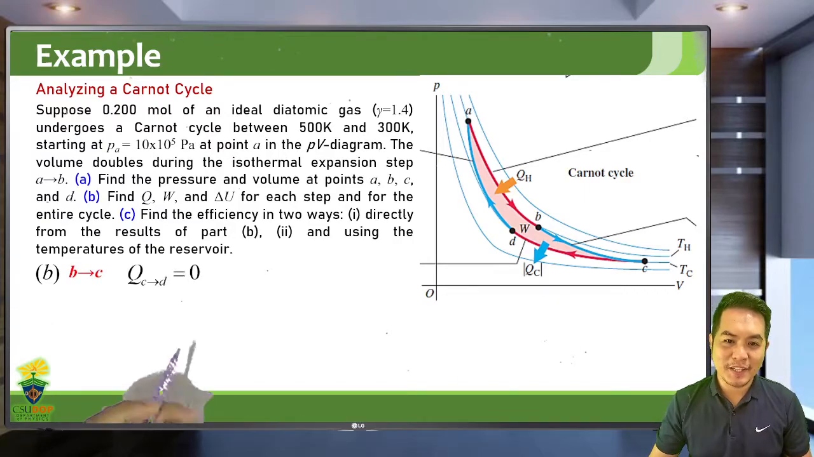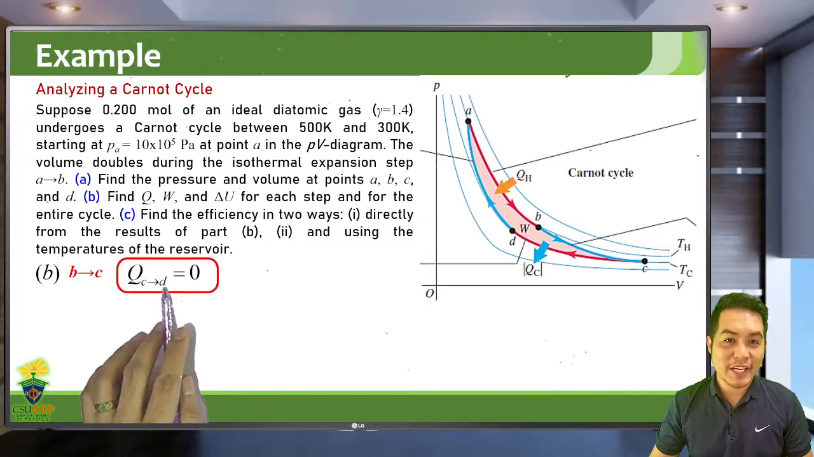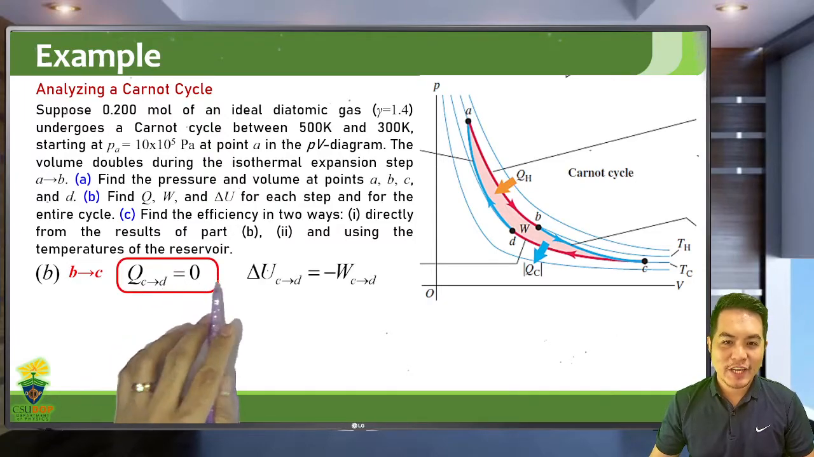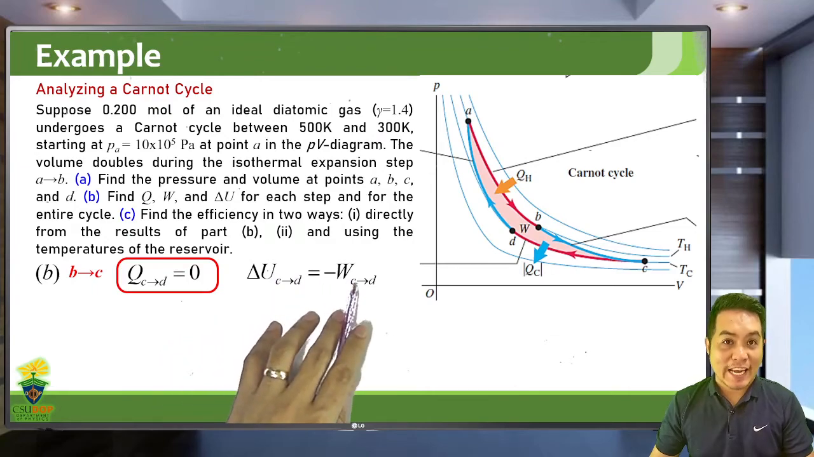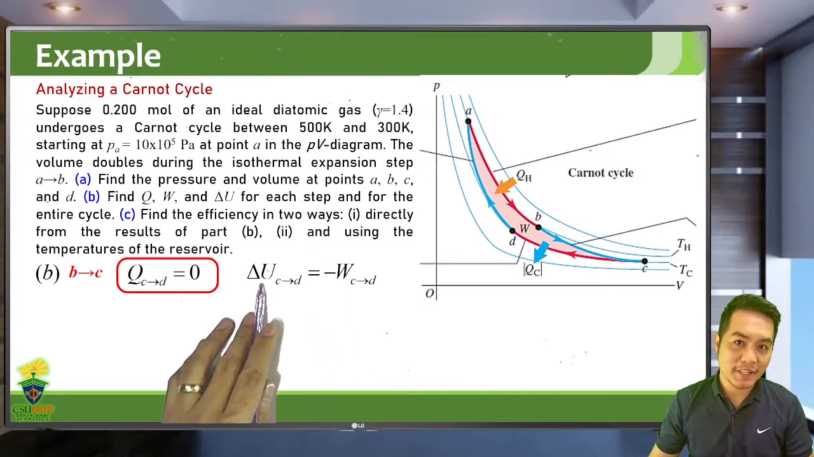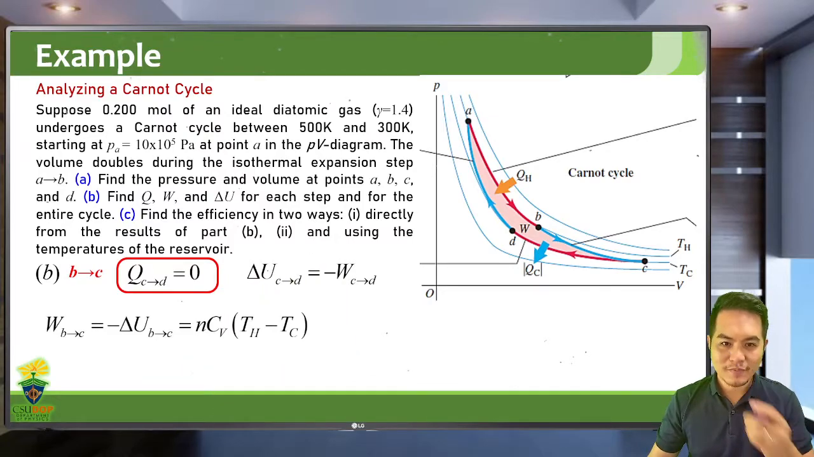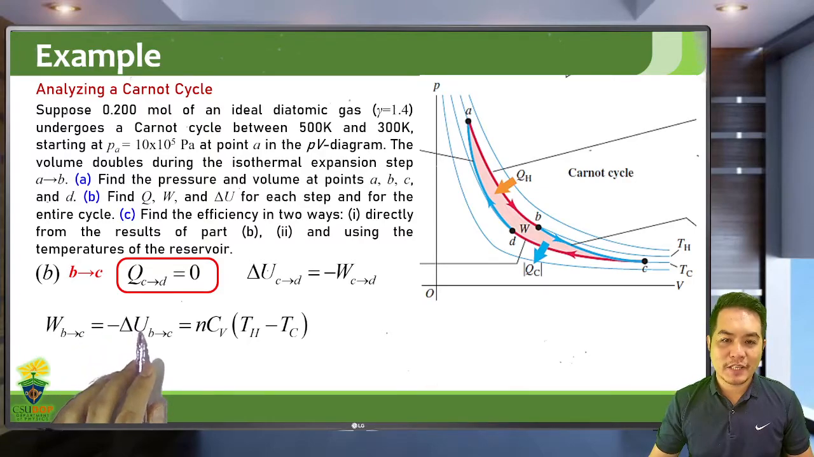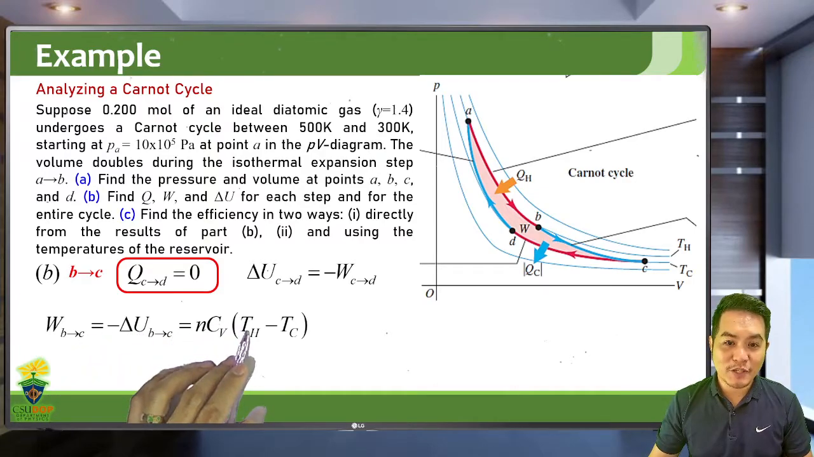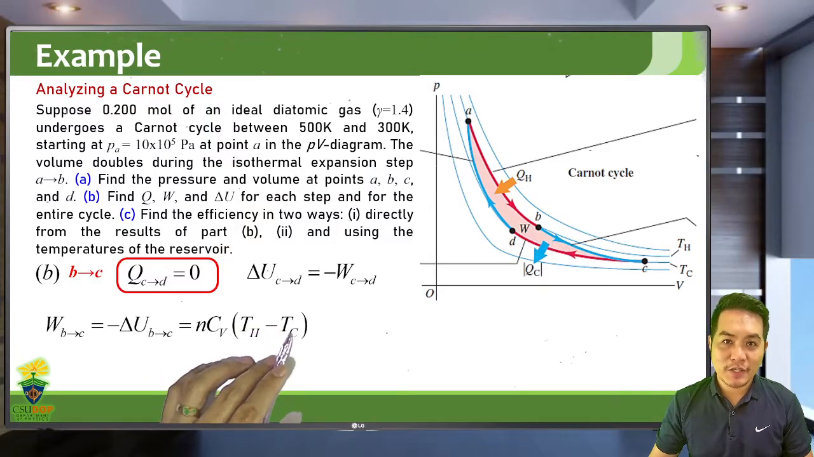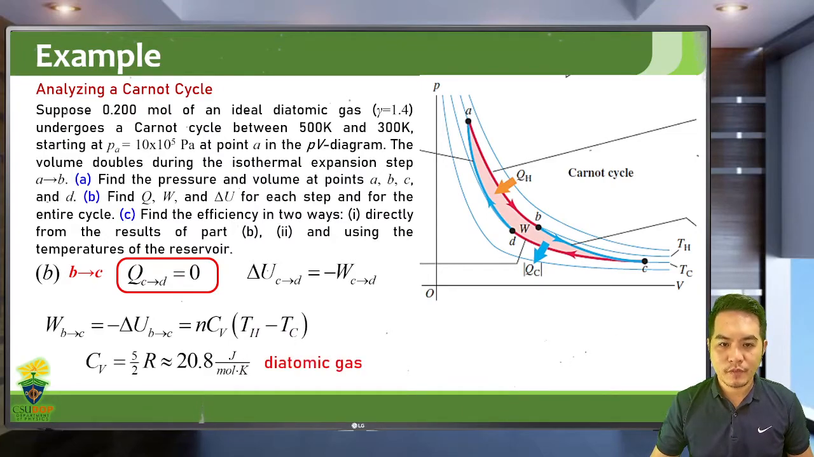Adiabatic expansion means there is no heat involved. So the change in internal energy is just equal to the negative of the work done. Or the work done is just the negative of the change in internal energy. So initial temperature, the temperature at point B, which is TH, minus the temperature at point C, which is TC. For a diatomic gas, CV is approximately 5 halves R, approximately 20.8 joules per mole Kelvin.